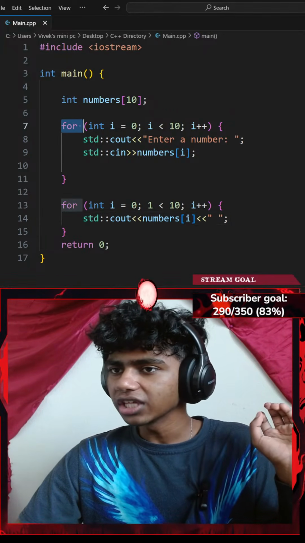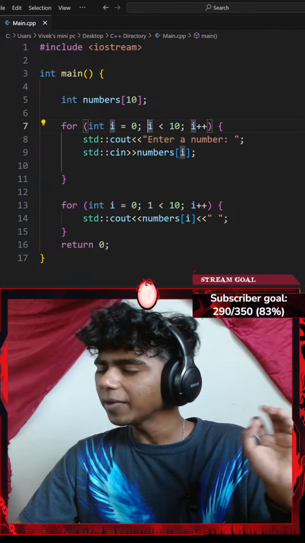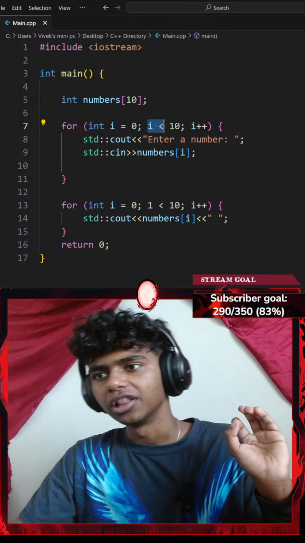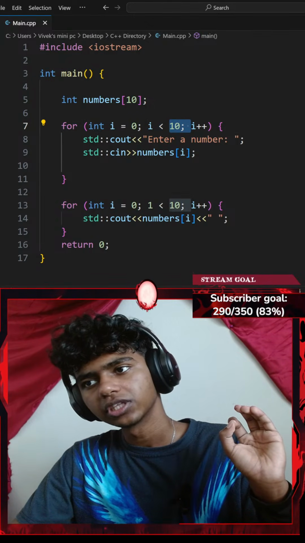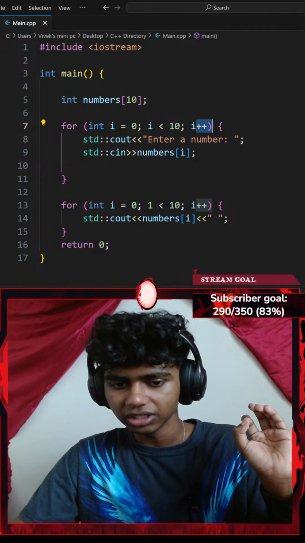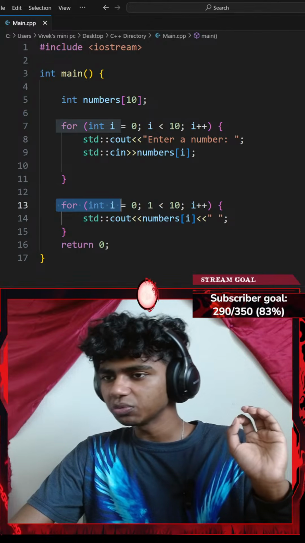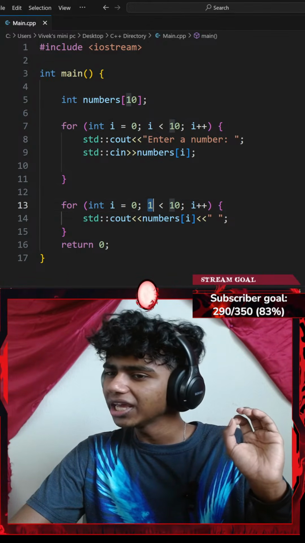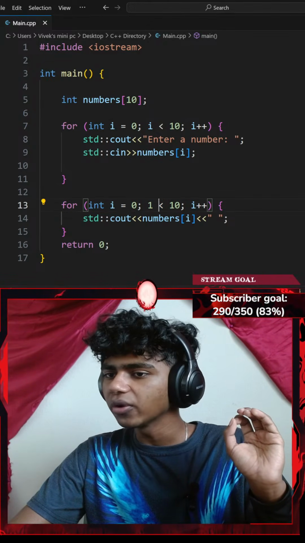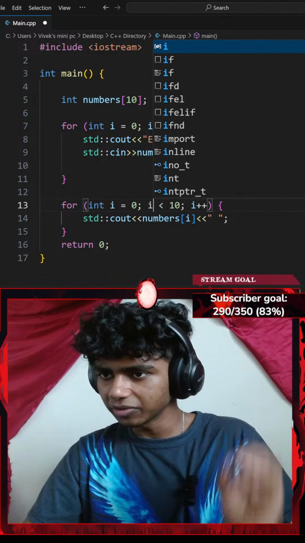So let's read the code again. For every integer I, while my I is less than 10, okay, I increment my I by 1. There we go, guys, lag's gone. Okay, and then for every integer which equals 0, while my I is less than... Oh, I added a 1 here, no wonder. There we go, let me change that to I.